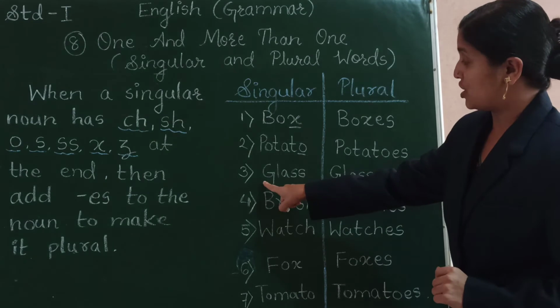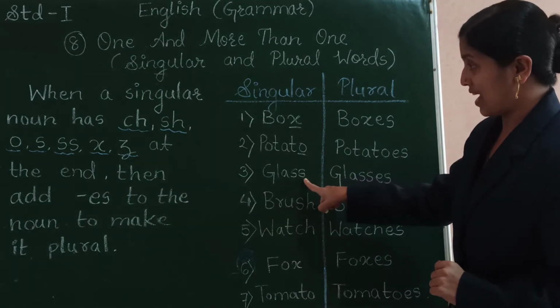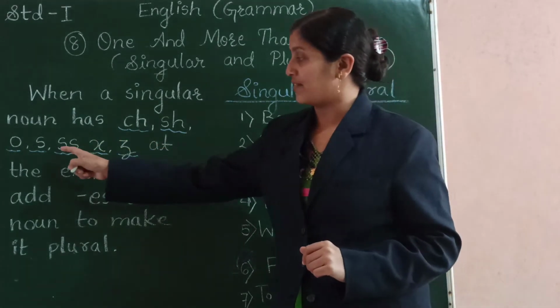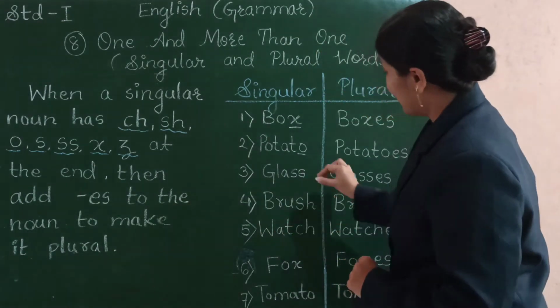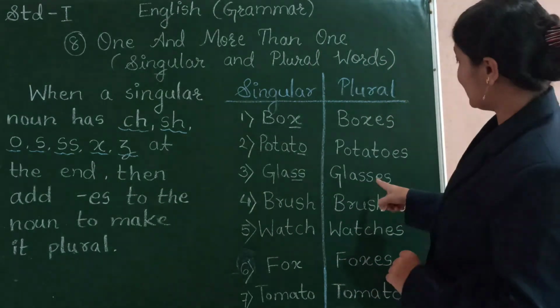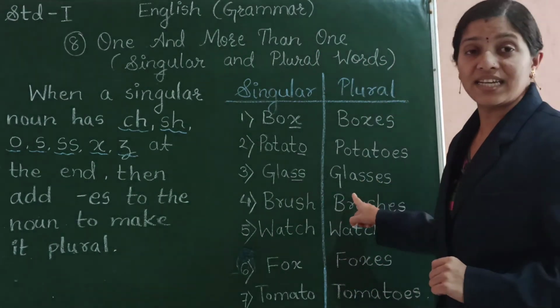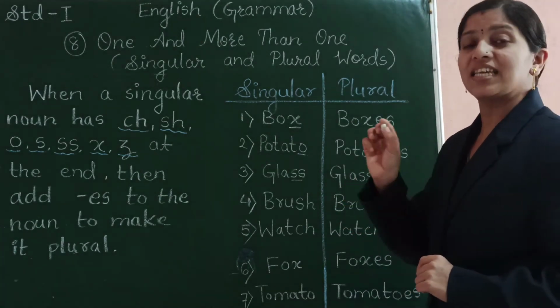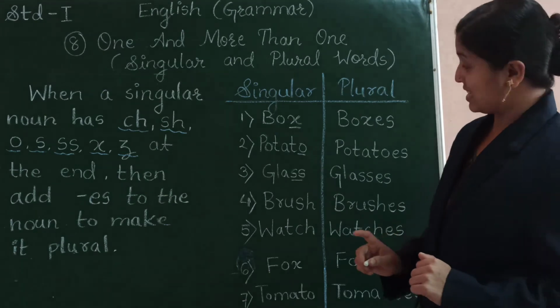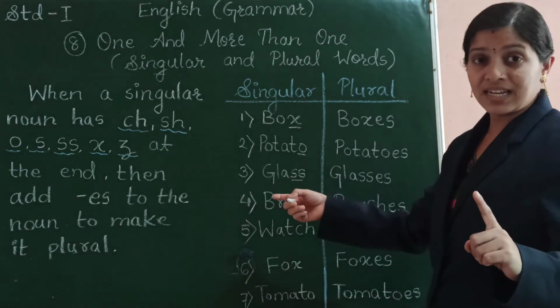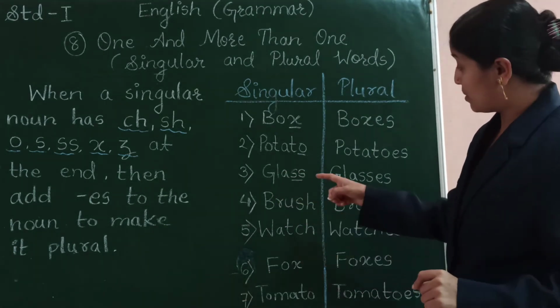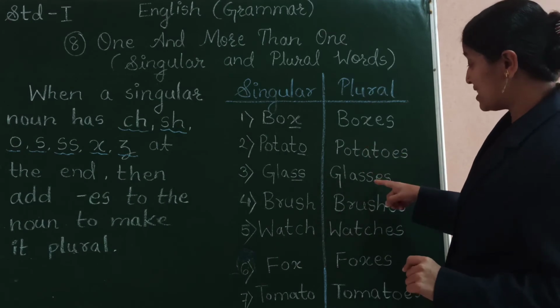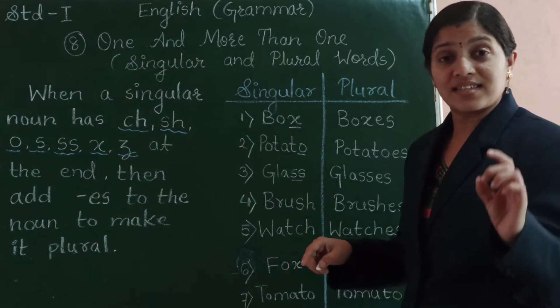Similarly, glass, G-L-A-S-S, glass. See here, we are having double S at the end, so we added ES and we read it glasses, G-L-A-S-S-E-S, glasses. When we are speaking about one glass, it is a glass. But when the number of glass increases, it is called glasses.